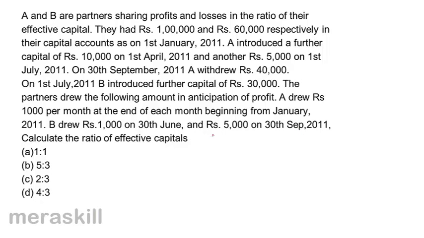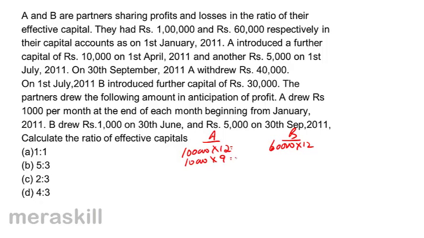To see their effective capital, let's just take A and B. A had 1 lakh at the beginning of the year. B had 60,000 at the beginning of the year. So effectively for 12 months, 1 lakh into 12 months, 60,000 into 12 months. A introduced a further capital of 10,000 on 1st April, so April to December, that becomes 10,000 into 9 months.